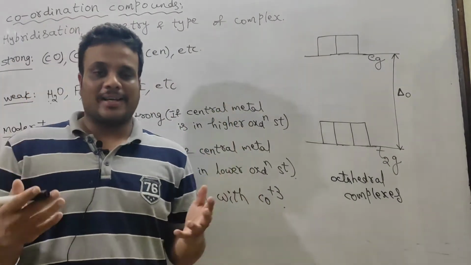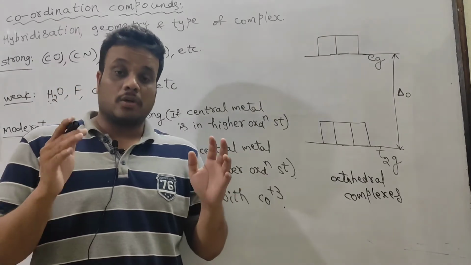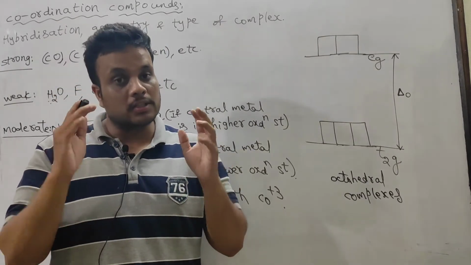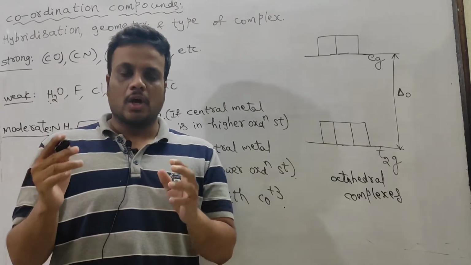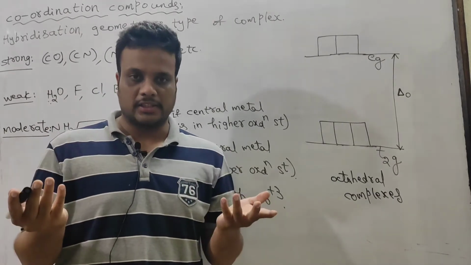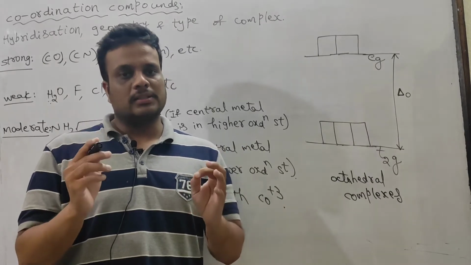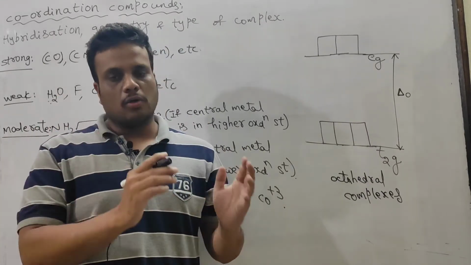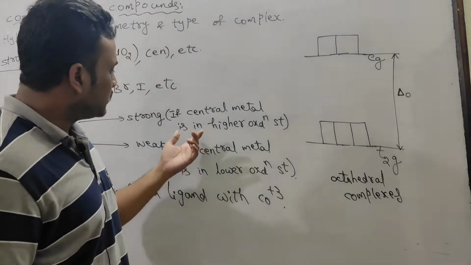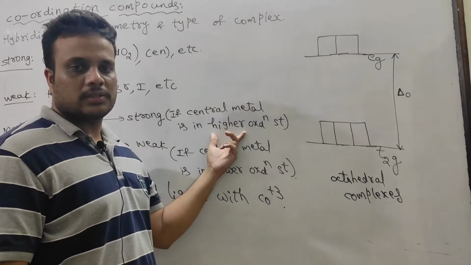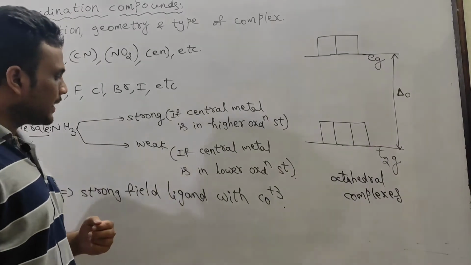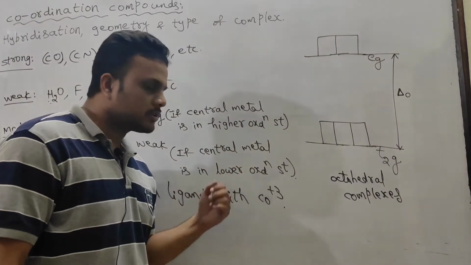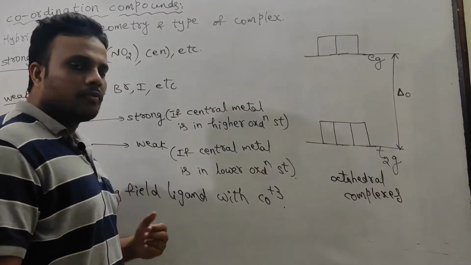This is very difficult to memorize, but instead of memorizing this, you have to understand the concept. Suppose two complexes are given of the same metal but different charges. Then you see where is the higher charge and lower charge. If the central atom is in a higher oxidation state or higher positive charge, then ammonia acts as a strong field ligand. If the central metal is in a lower oxidation state, then ammonia acts as a weak field ligand.